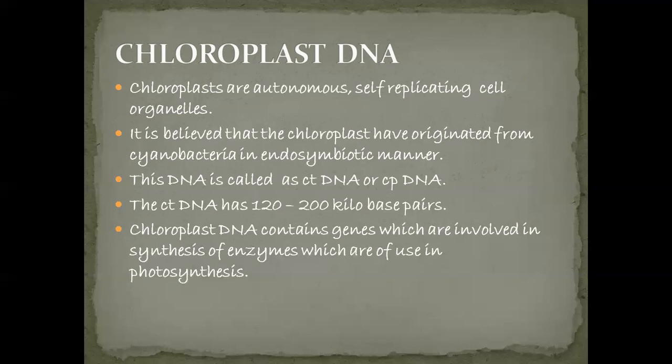It is believed that chloroplasts originated from cyanobacteria in an endosymbiotic manner. In short, we call chloroplast DNA ctDNA or cpDNA.